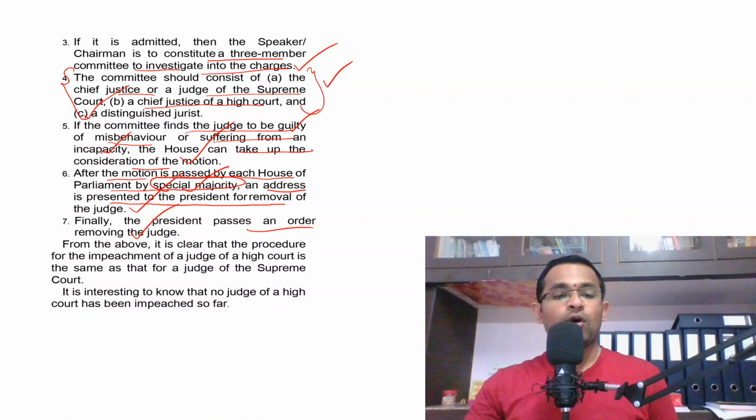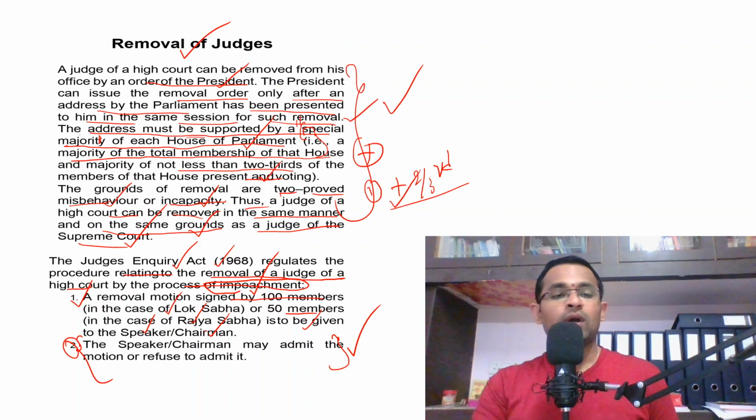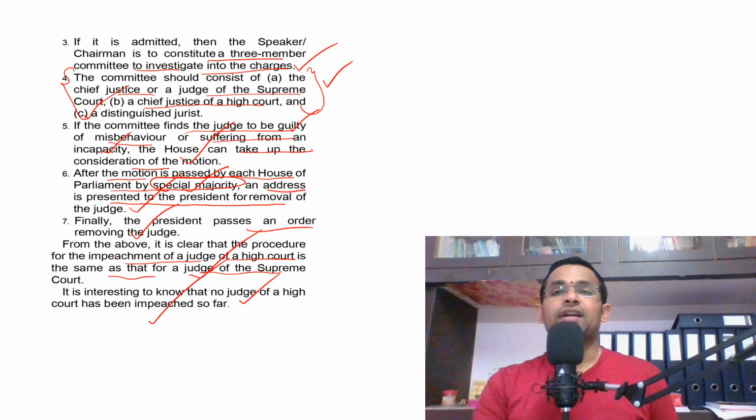So from the above it is clear that the procedure for the impeachment of a judge of a High Court is the same as that of a judge of the Supreme Court. And it is interesting to know that no judge of a High Court has been impeached so far. So dear students, I hope you understood how the judges of a High Court are removed. In simple words, the procedure for the removal of judges of a High Court is the same as the procedure for the removal of judges of a Supreme Court.